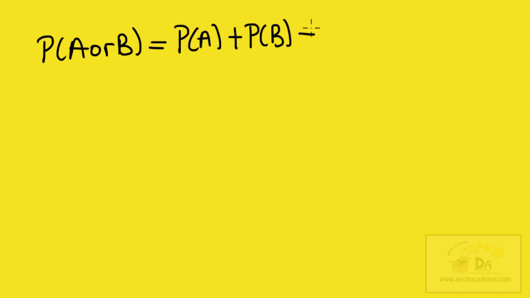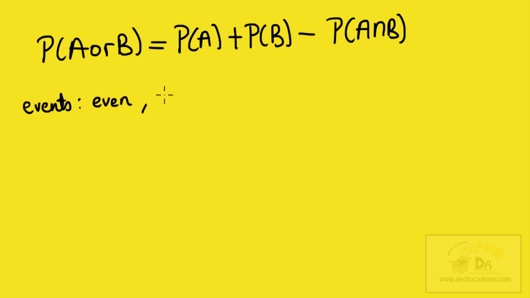The probability of event A or event B occurring is equal to the probability of event A plus the probability of event B minus the probability of event A and B occurring. This is very important, which is why I'm repeating it again. In the last example, we had two events. The event that a number was even, and the other event was that the number was less than or equal to 4. Now, I'm saying this formula applies for independent events.